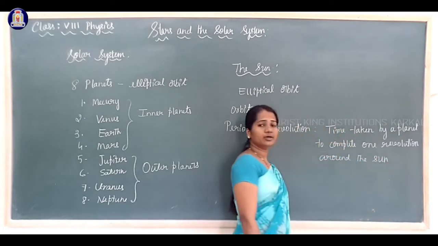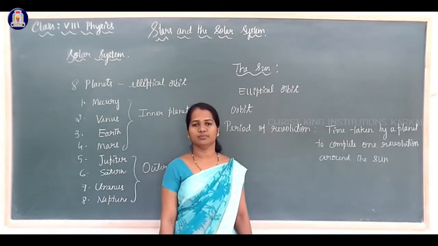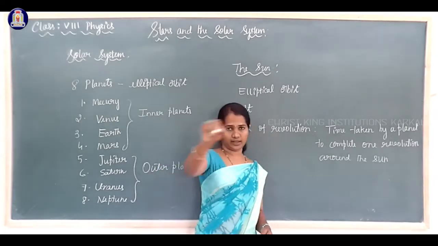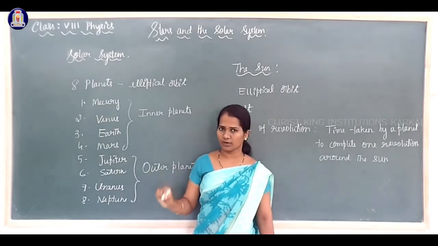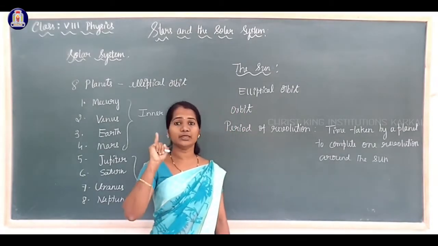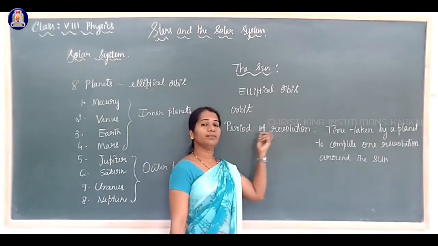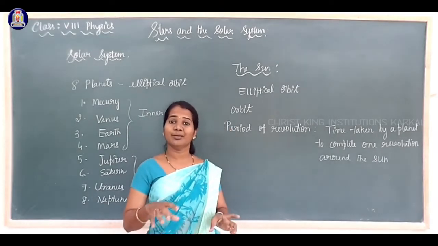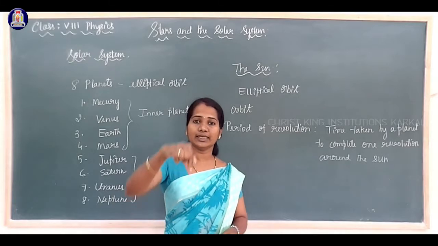It is called the period of revolution. Planets revolve, they move around the Sun in an elliptical orbit. So the time taken to complete one revolution is called the period of revolution. In addition to revolution, planets rotate on their own axis.